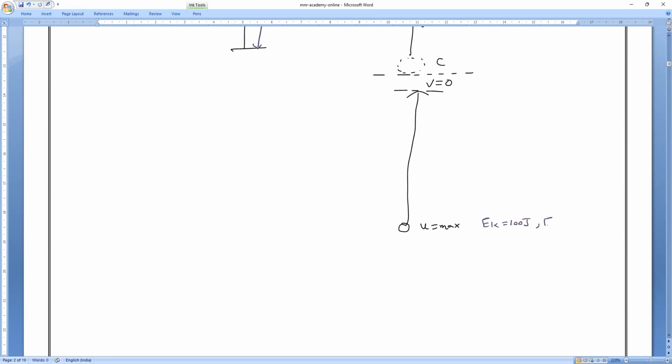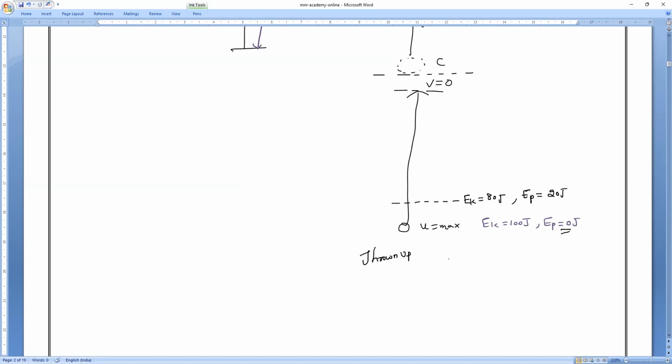At this height, what is the potential energy? 0. Clear? Now, after reaching a certain height, the kinetic energy becomes, for example, 80 joules. Can you tell me what is the potential energy of the body? 20 joules. Understood?